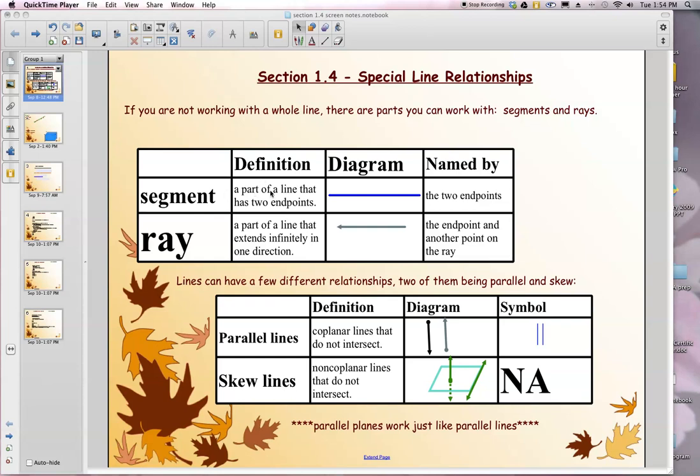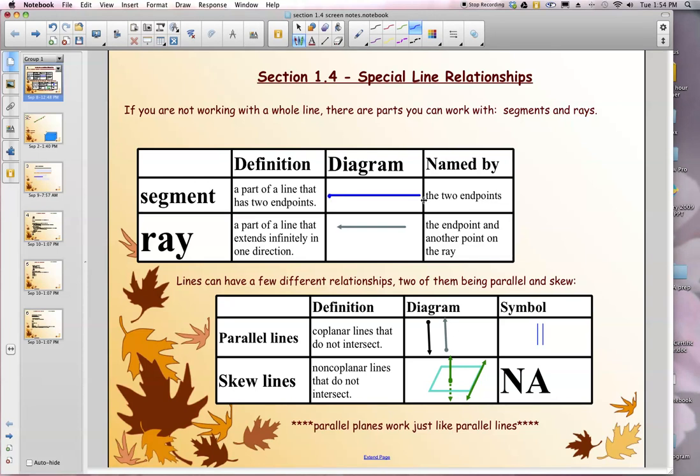So by definition, a segment has two endpoints, a beginning and an ending. We name segments specifically by those two endpoints. So if this is our segment, it would have two endpoints here, and they will be labeled. Because they're points, they'll be labeled with a capital letter. So for example, D and E. So we would name this DE or ED, order doesn't matter.